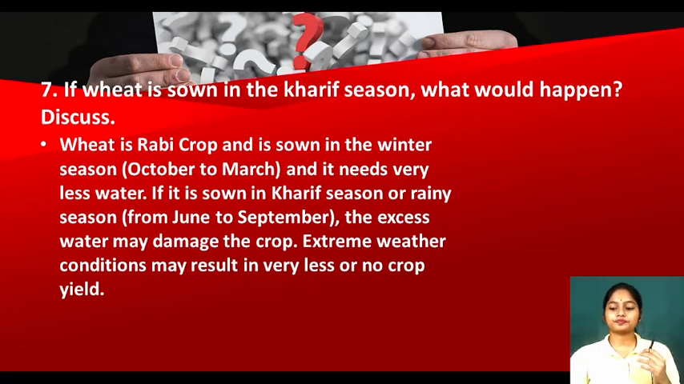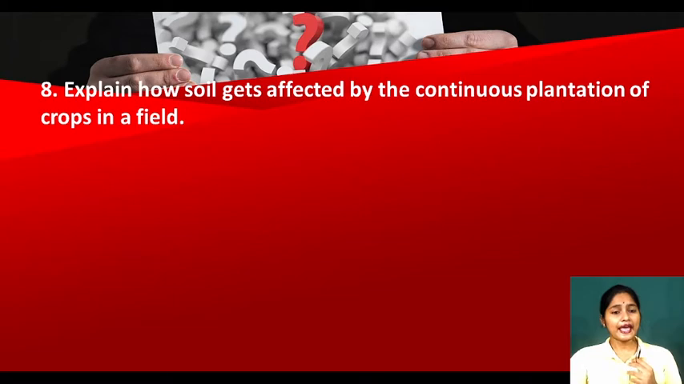Now see, next is: explain how soil gets affected by the continuous plantation of crops in a field. Can you recall? We have discussed it. See, if I am planting one crop, and after that one crop, continuously planting crops in the soil, what will happen? The soil will lose its nutrient quality. The nutrient amount will be decreasing. But we need nutrients. So how will we treat it? We will add manures and fertilizers.